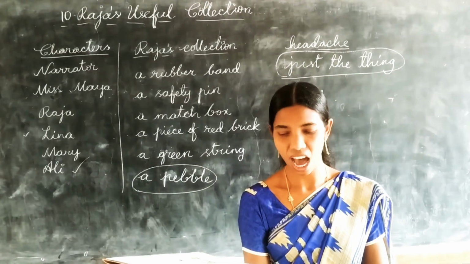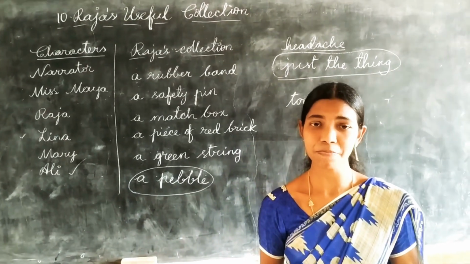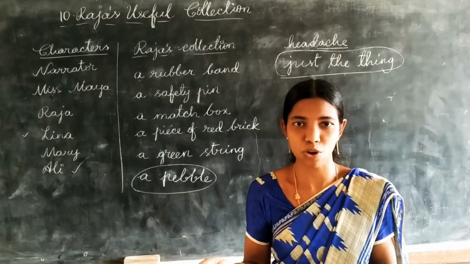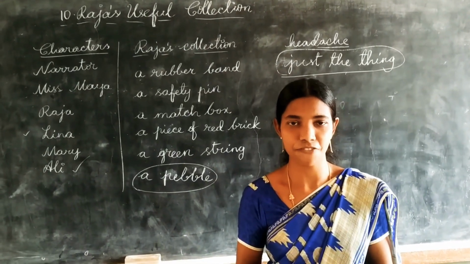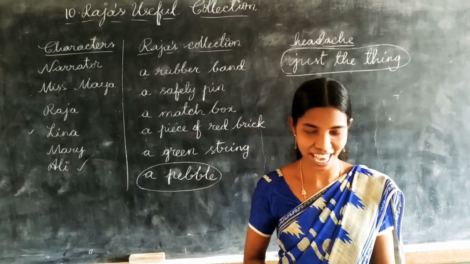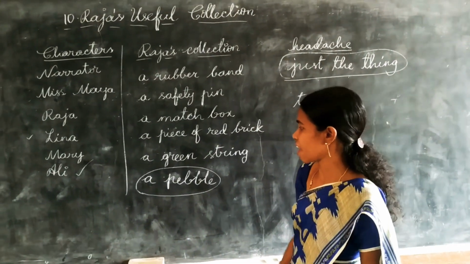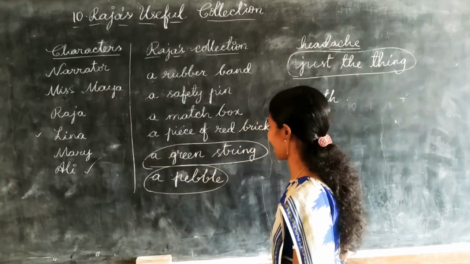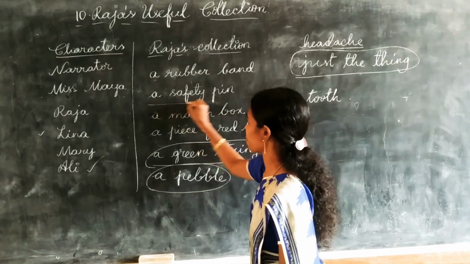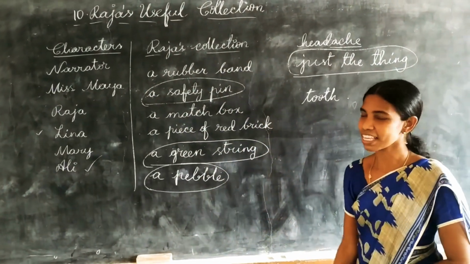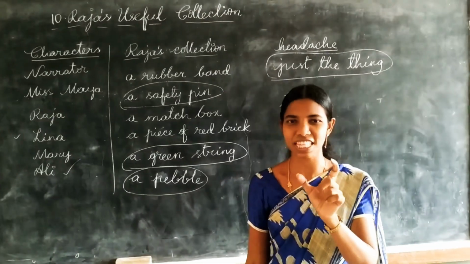Then Ali says, I might lose it. If I drop it somewhere else, I will lose it, no ma'am. How can I keep it safely? He is asking, or he is questioning himself. Then Raja is saying, what else does Raja have? Pebble work is completed, green string is completed, safety pin is completed. Okay, still 3 more things are there, right? In this, which is useful to keep the tooth safe?